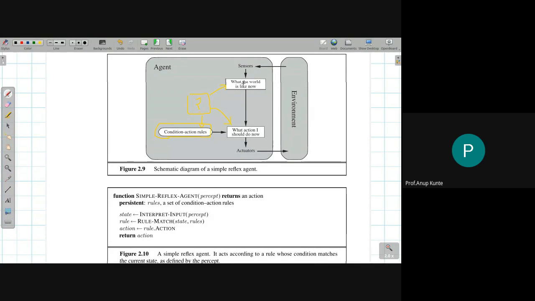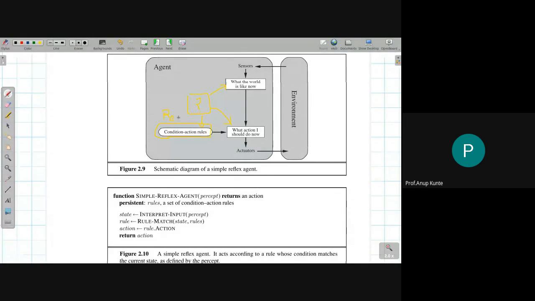If it knew the change in the state, it could have handled the same situation in a better way, maybe. I'm not saying confirm, but maybe. Now the next question that it asks, once it knows how the world is currently looking like, is what action should I do now? If the world is in this state, what action should I do? To answer this second question, it has this resource. So this is the resource that it has.